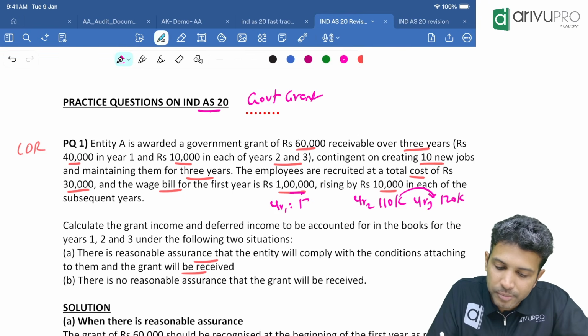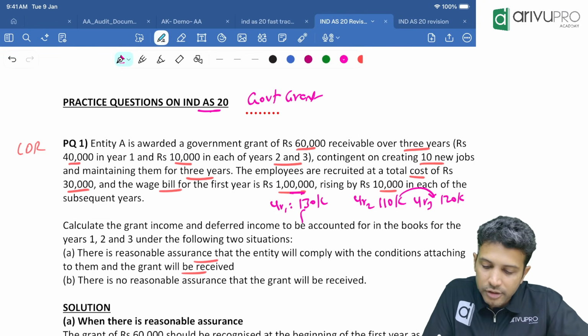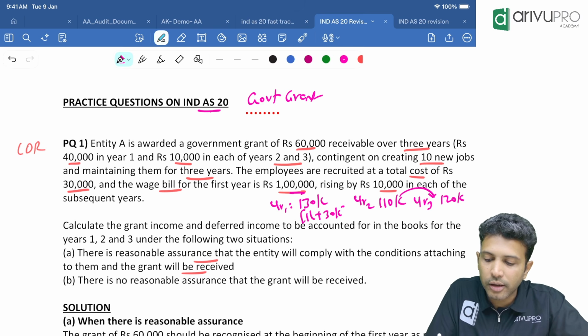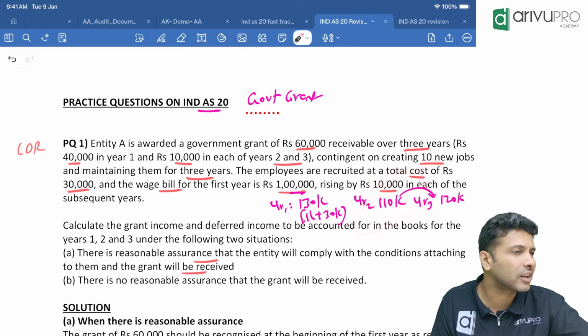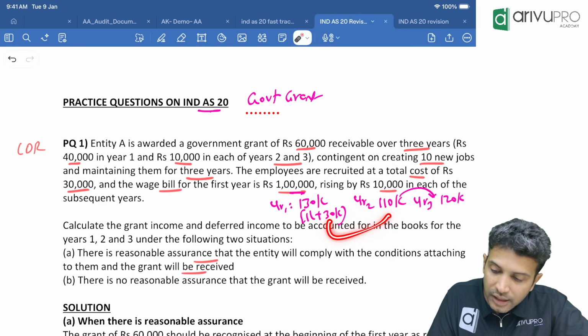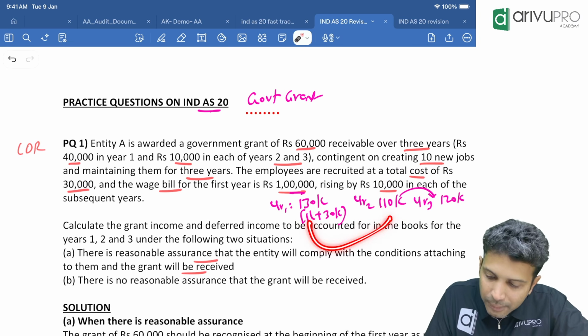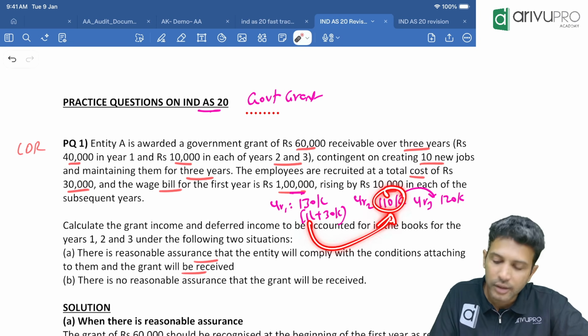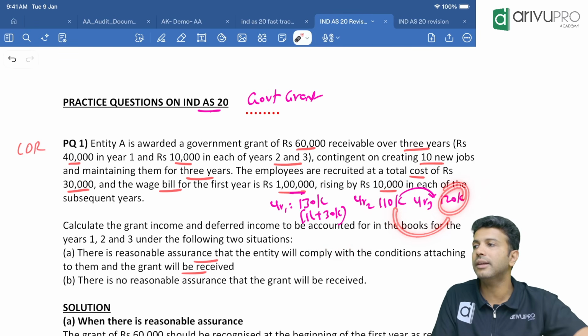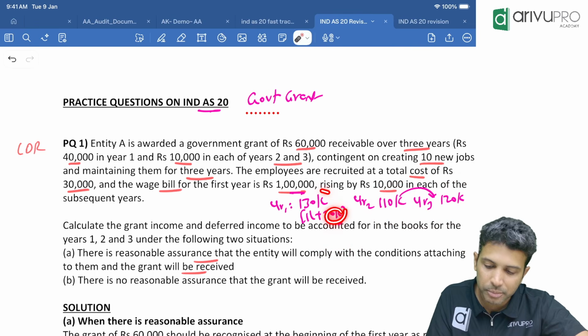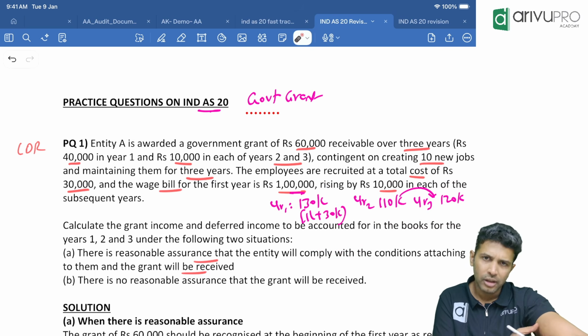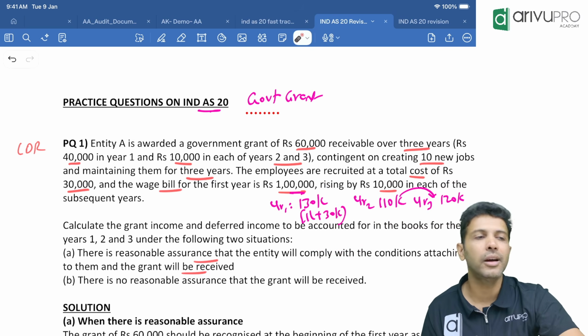In year 1, how much did you spend in total? Don't say 1 lakh. We spent 1 lakh for salary and 30,000 for the hunting, the expenditure over. Now don't say 130 plus 10. Salary is 1 lakh only. Second year it will be 1 lakh plus 10,000, 110. Third year it will be 110 plus 10, which is 120. This 30,000 is one time. You will incur it as a one-time expenditure only in year 1.